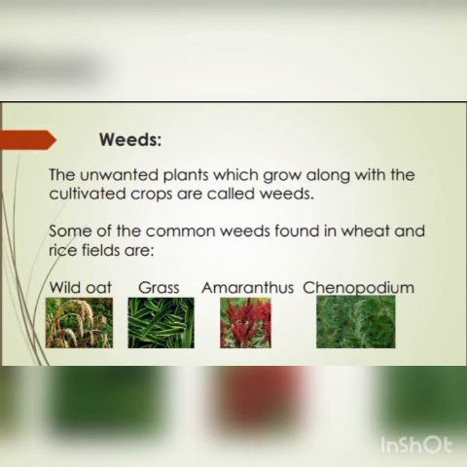The type of weeds varies from field to field, from crop to crop, and also from season to season. Some very common weeds found in wheat and rice fields are wild oat, grass, amaranthus, and chenopodium.